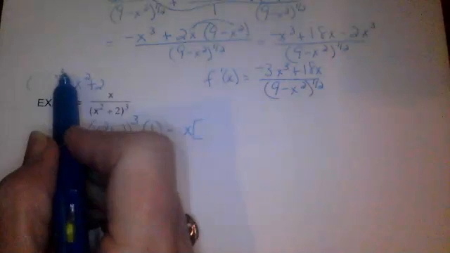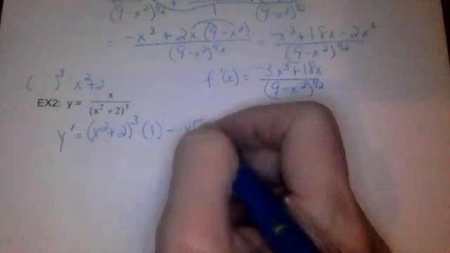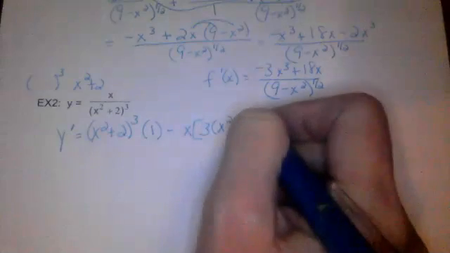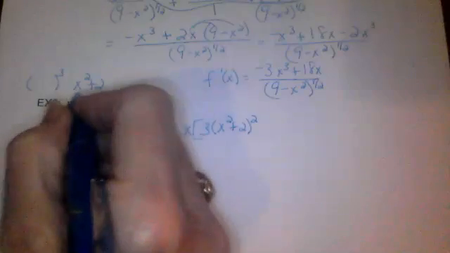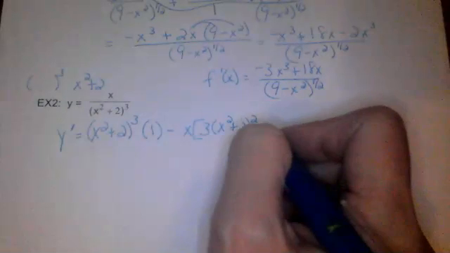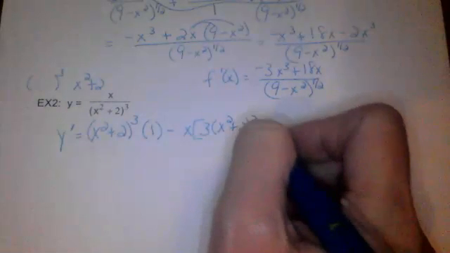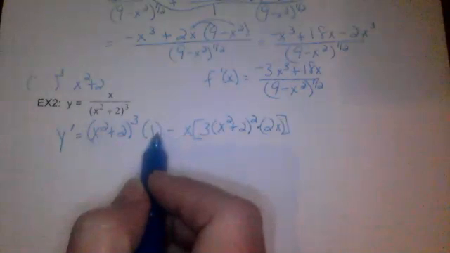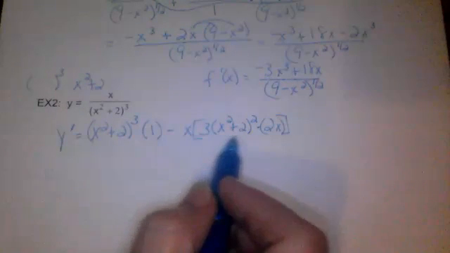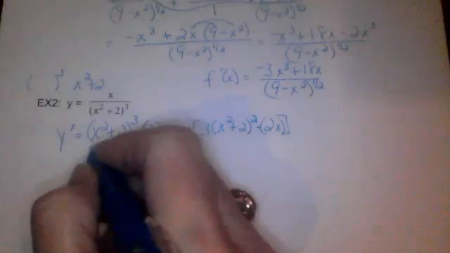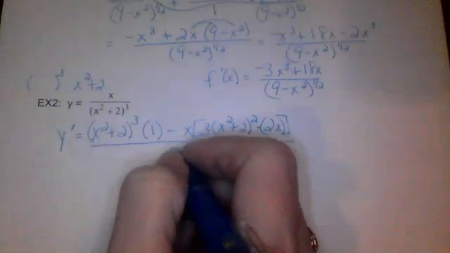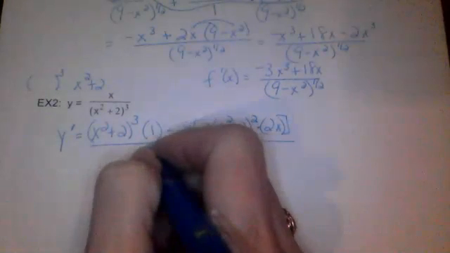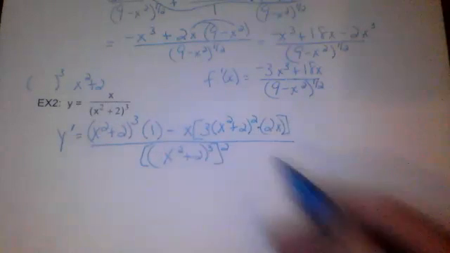So the outer derivative is going to be 3, inside stays the same, reduced by 1, times the derivative of the inside, so times 2x. So bottom, derivative of the top, minus the top times the derivative of the bottom, all over the bottom squared.